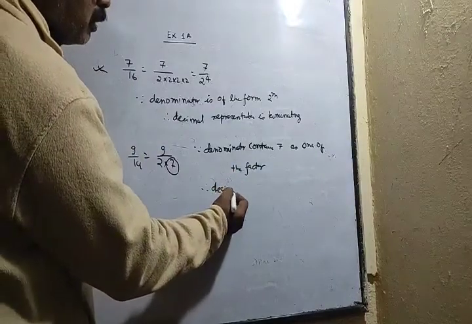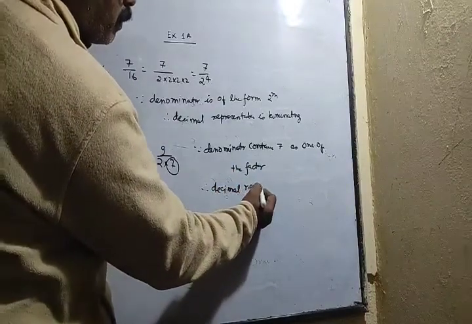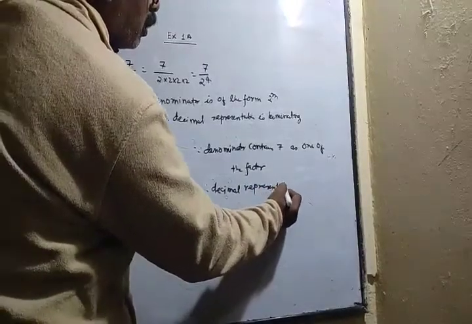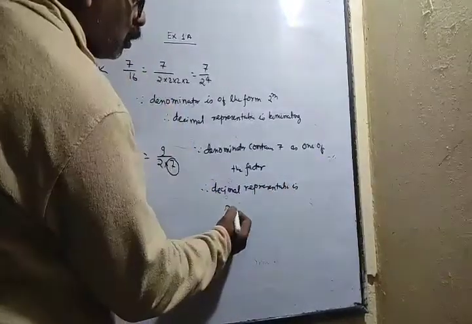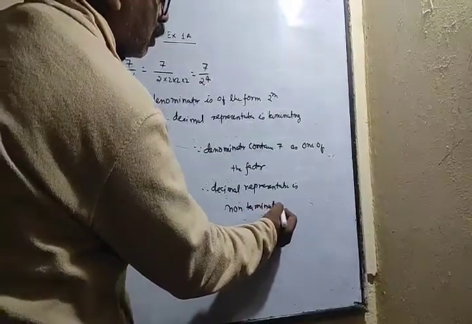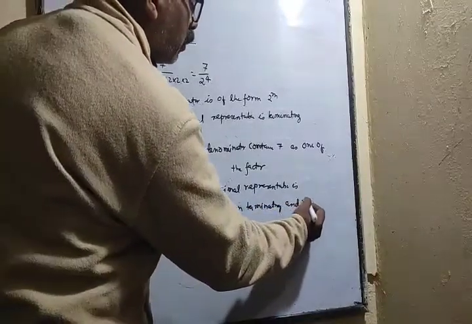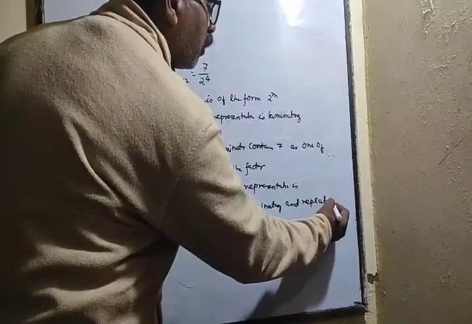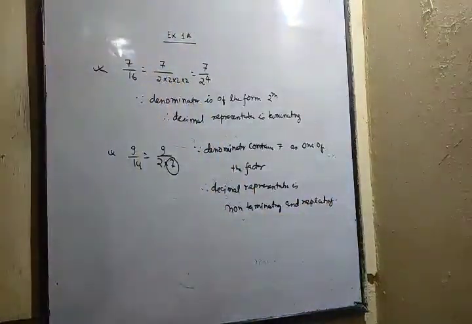The decimal representation is non-terminating and repeating. This way you have to write the answer.